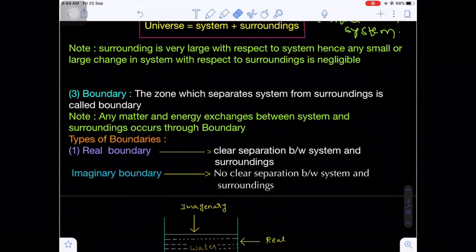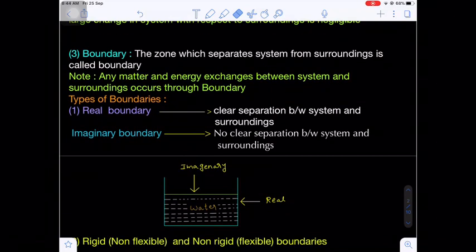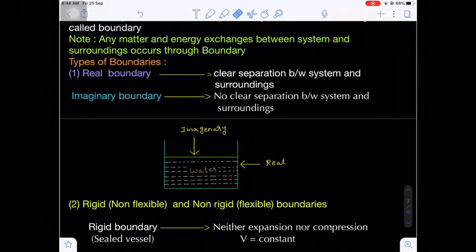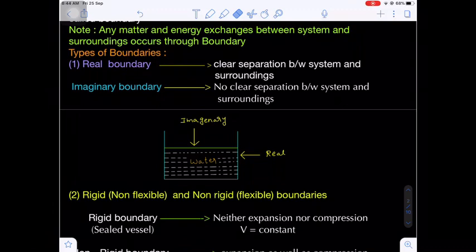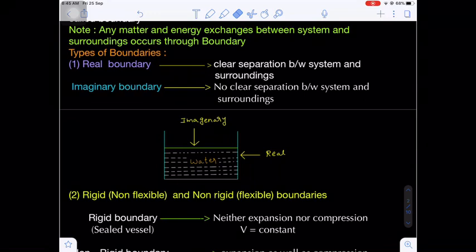Now, according to the matter exchanges and the energy exchanges, we can divide the boundaries into the following types. The first category of boundary is the real boundary and imaginary boundary. A real boundary can separate the system and surroundings, and in an imaginary boundary, there is no clear separation between the system and surroundings.